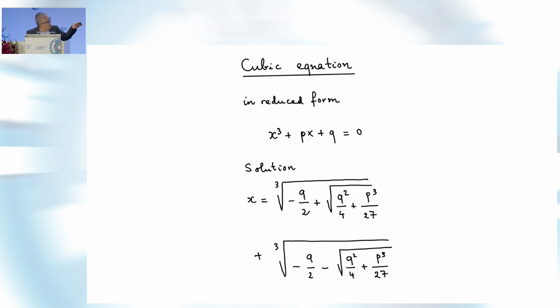But then if you take the third root, complex numbers have 3 third roots, right? So you cannot take the 2 third roots independently. We then have 9 solutions. We expect only 3 solutions. So this choice has to be related somehow, right? So there is something to say about Tartaglia's solution.